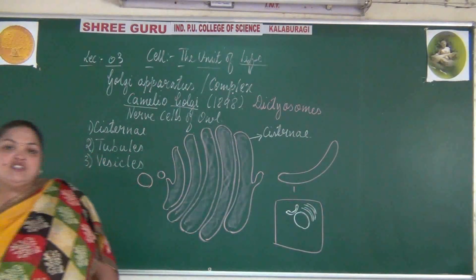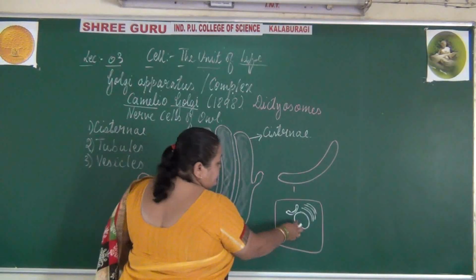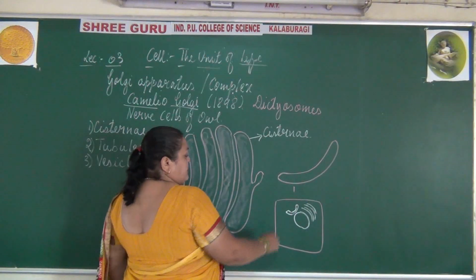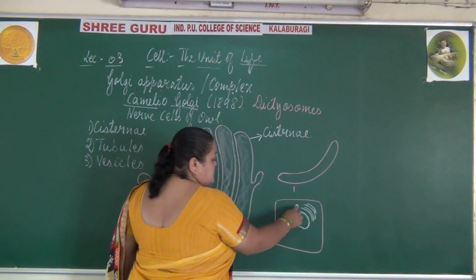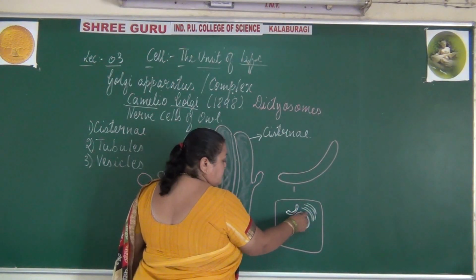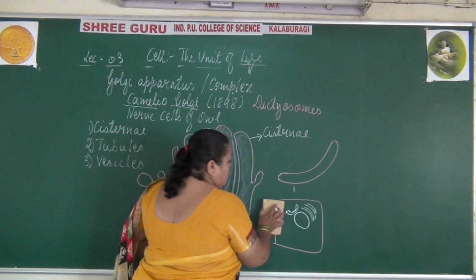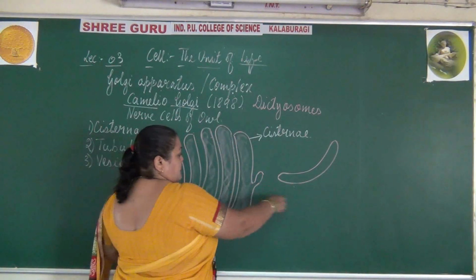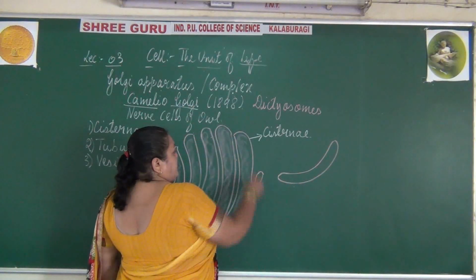Here you can see, just near the nucleus and the endoplasmic reticulum, the Golgi complex surrounding them with slightly curved ends.